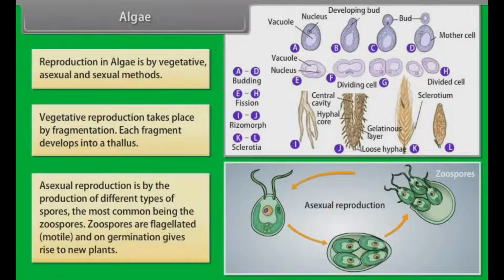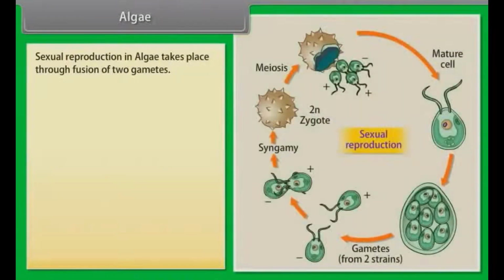Asexual reproduction is by the production of different types of spores, the most common being the zoospores. Zoospores are flagellated, motile, and on germination give rise to new plants. Sexual reproduction in algae takes place through fusion of two gametes.